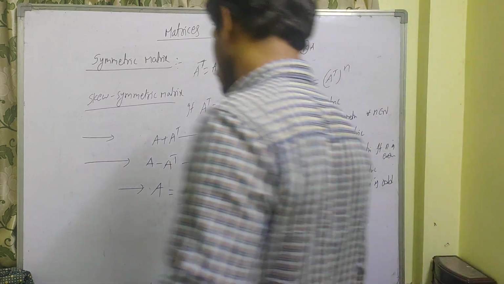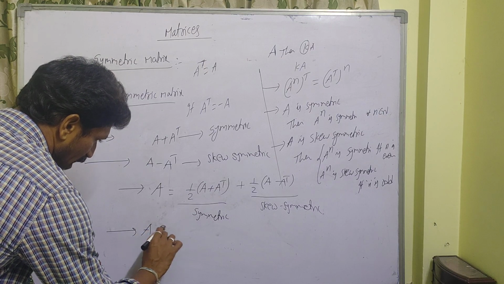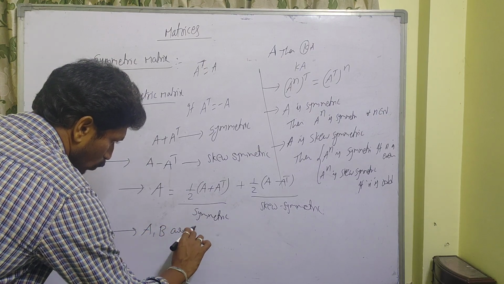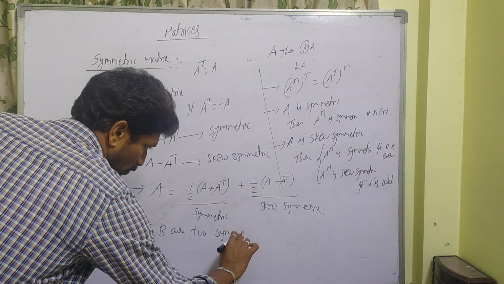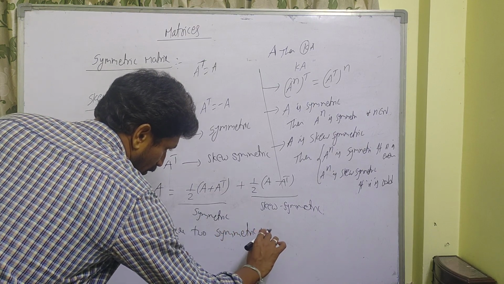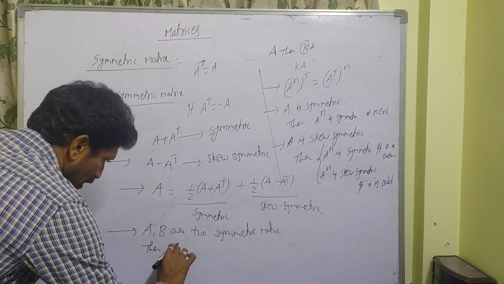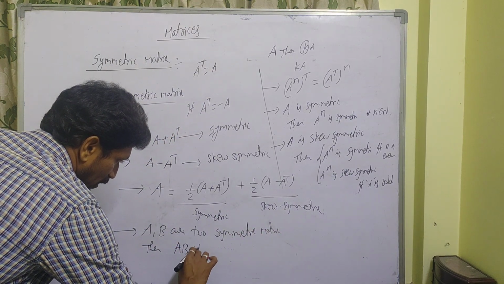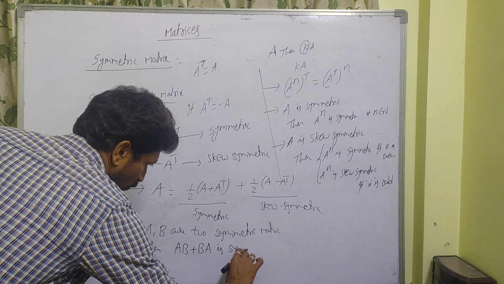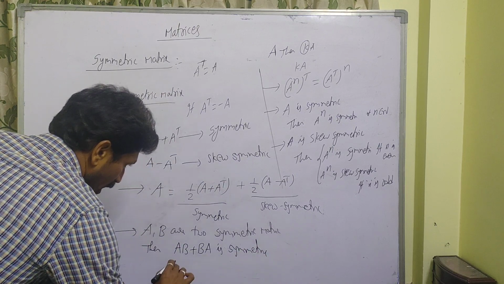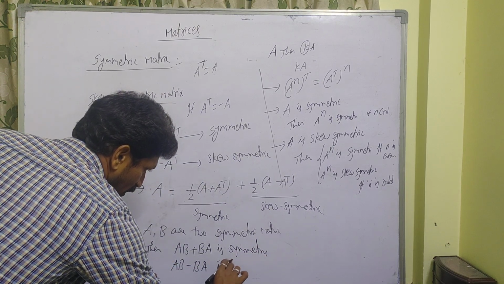Next one is, let us take A, B as two symmetric matrices. Then AB plus BA is symmetric, remember this formula, and AB minus BA is skew symmetric.